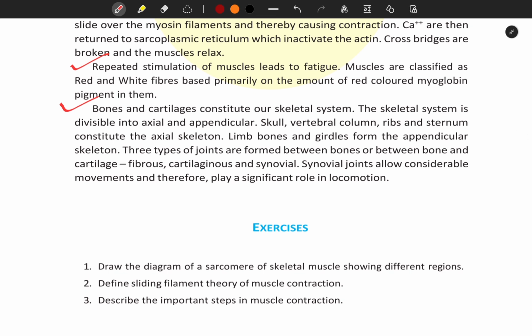Skull, vertebral column, ribs and sternum constitute the axial skeleton. Limb bones and girdle bones form the appendicular skeleton. Three types of joints are formed between bones or between bones and cartilages: fibrous, cartilaginous and synovial. Synovial joints allow considerable movement and therefore play a significant role in locomotion. Here, the chapter Locomotion and Movement is over.